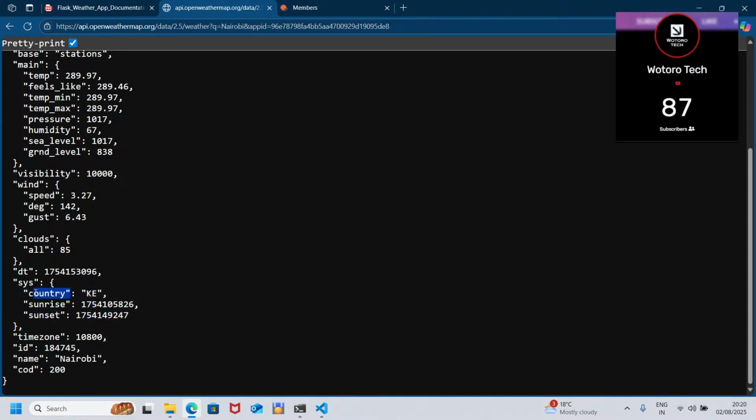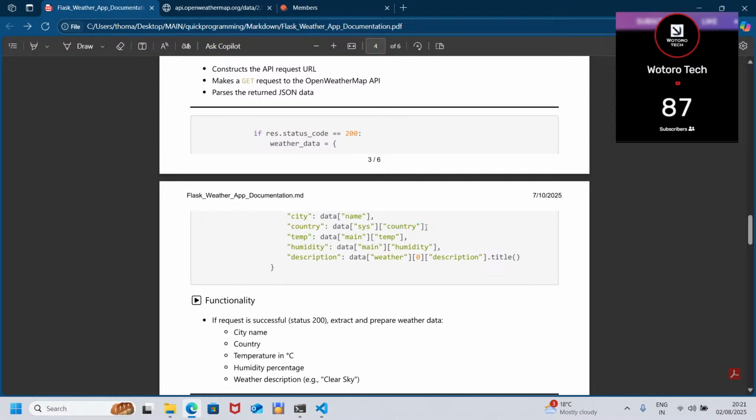When you call this, it will give you this country. So we go back to this. I think the explanation is clear here. We go inside the sys, and inside the sys there's a country. Then we go inside the country, which is a key, and it gives us the value, which is KE.